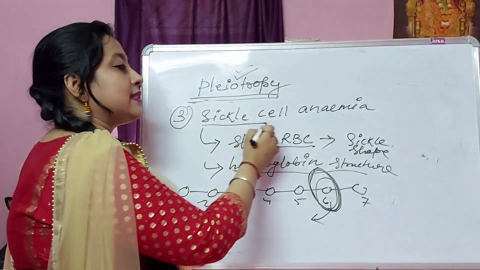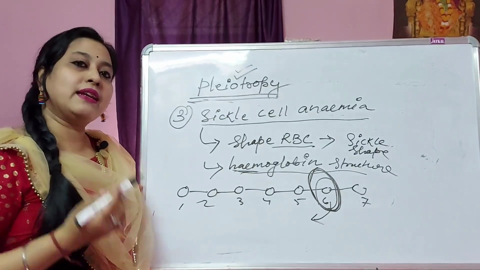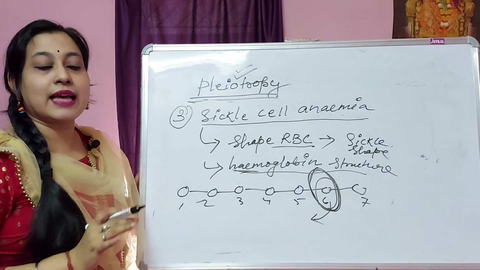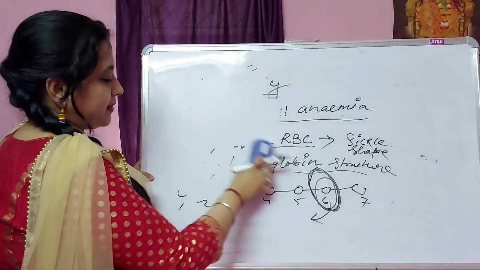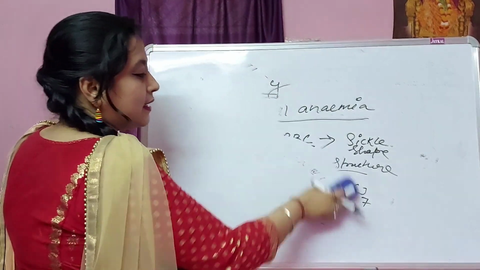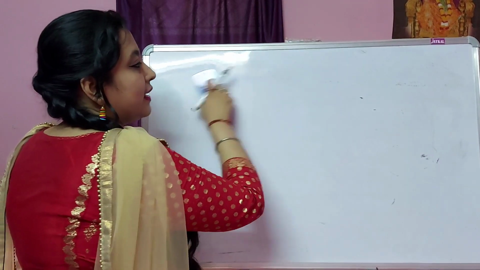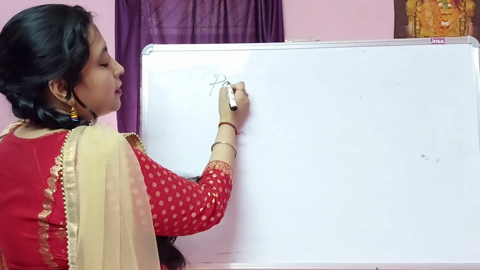About the total mechanism of sickle cell anemia, I will teach you in the genetic disorder content. So these are the 3 examples of pleiotropy. Then come to polygenic inheritance. Polygenic inheritance is just the opposite of pleiotropy.